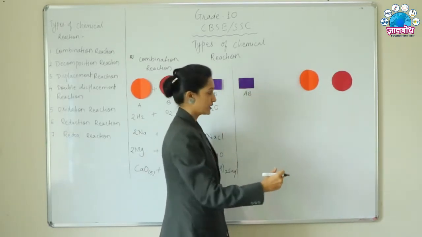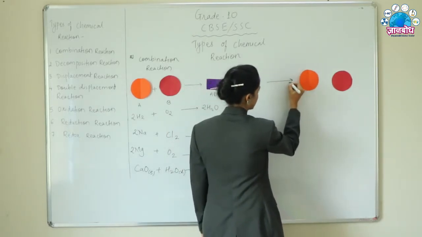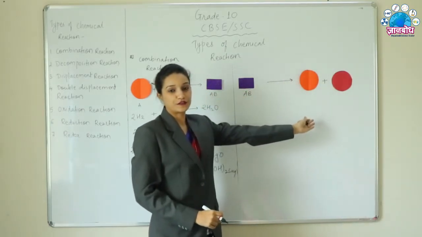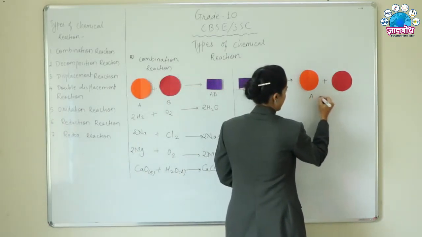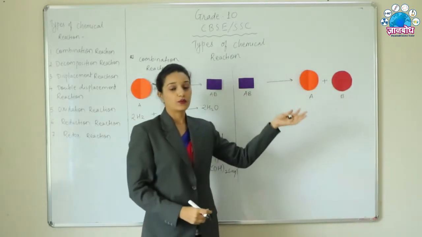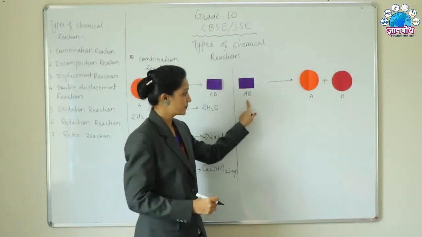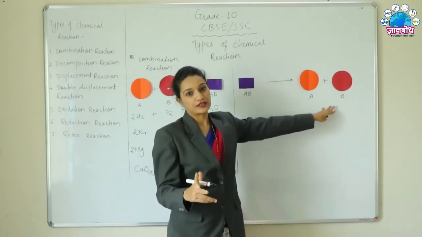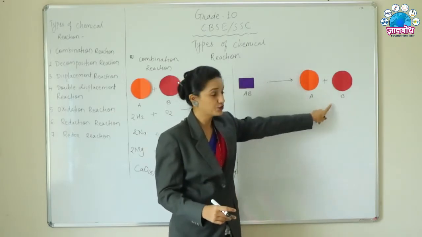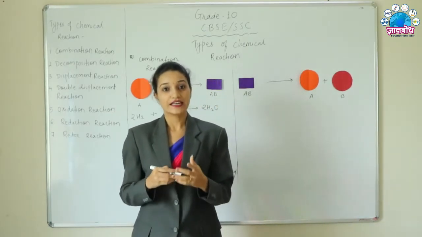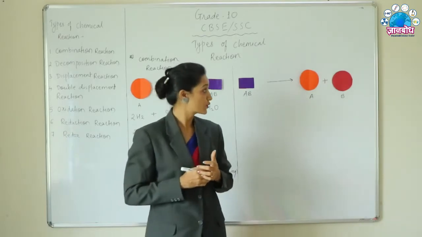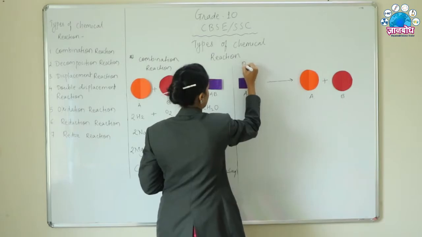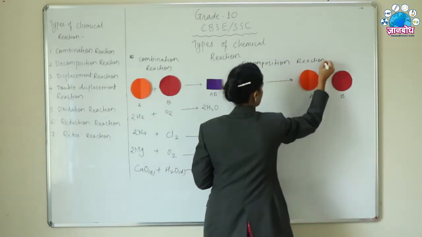AB, the same compound, separates to get two different products, A and B. Here, AB breaks down to give two products. That is, one reactant will produce two products, and this type of reaction is called a decomposition reaction.